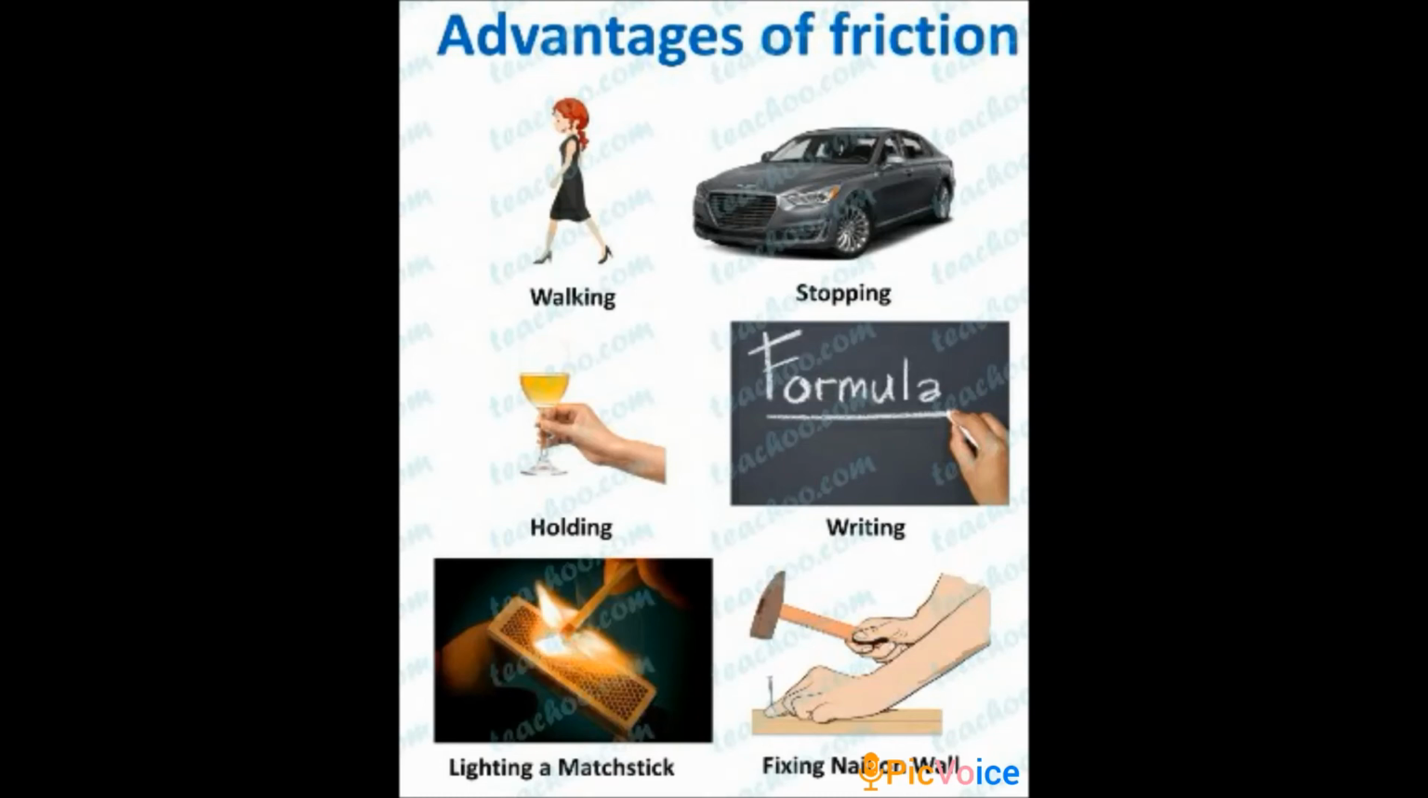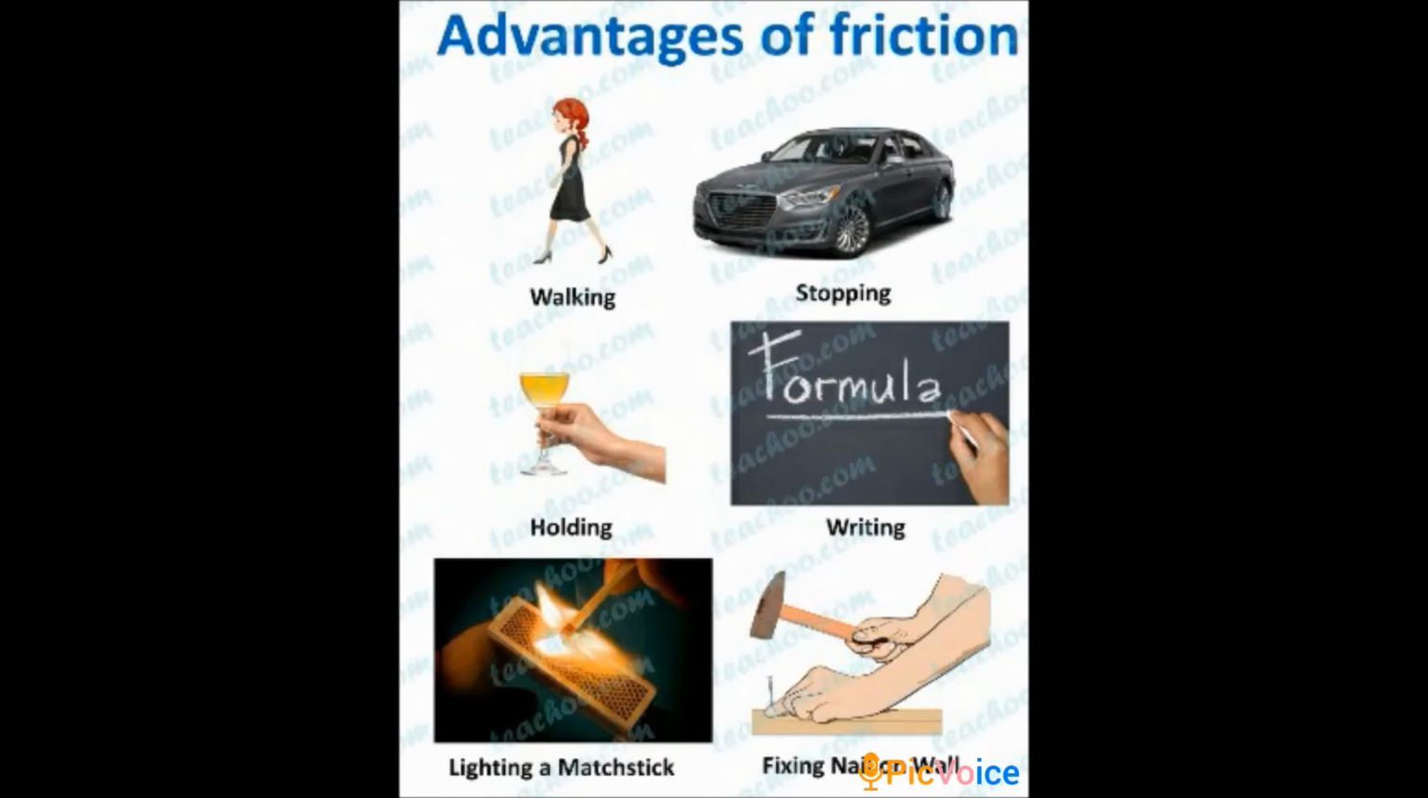On the screen, you can see a girl is walking. Can you point out the friction which is applied there? Of course there is friction. While walking, the girl is wearing a shoe, so the shoe and the floor come under contact. A force is applied and then friction is applied there so that the girl moves forward. Because of friction we can walk.